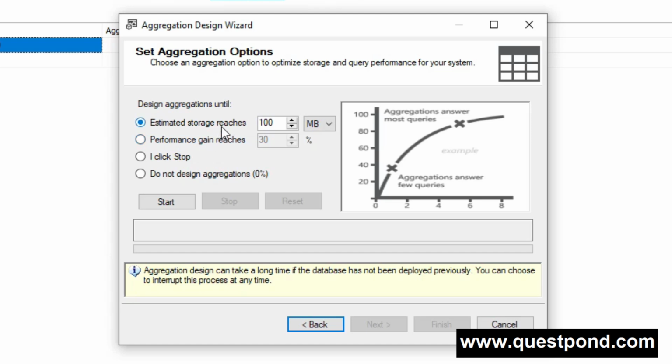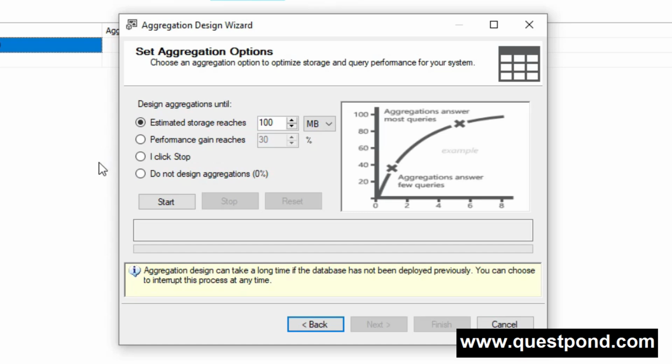So here we have different types of aggregations, design aggregation. How you want to design your aggregation, whether you want to design your aggregation as per your storage, or as per your performance, or just click and stop depending on your custom selection. If you do not want to design the aggregation, then you can select as per your own choices.